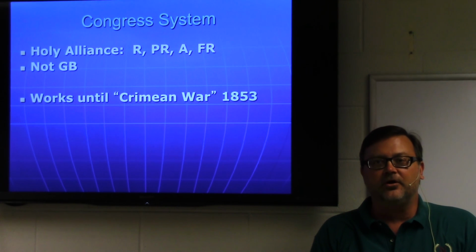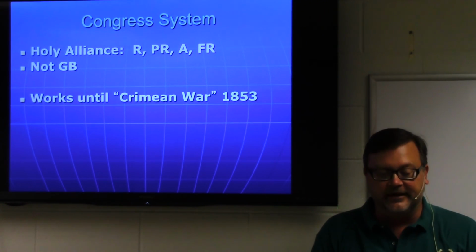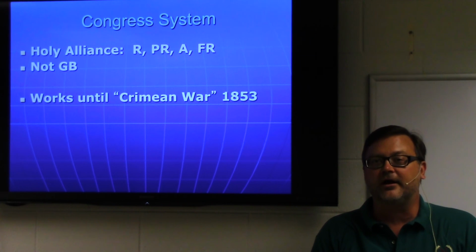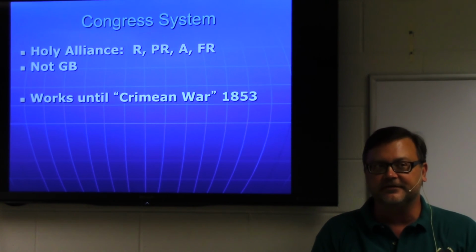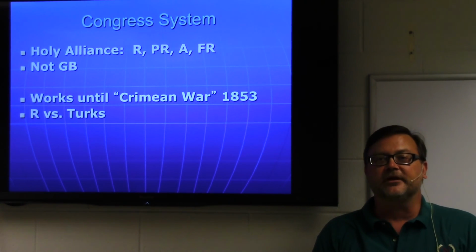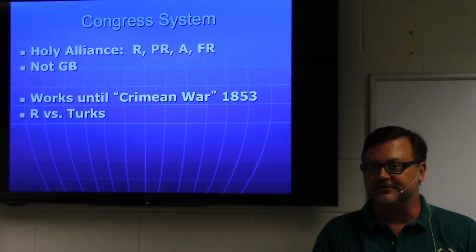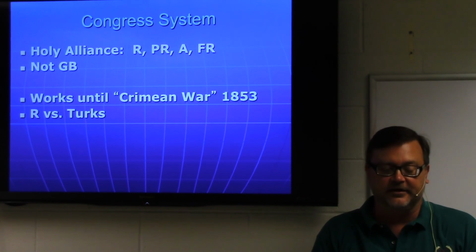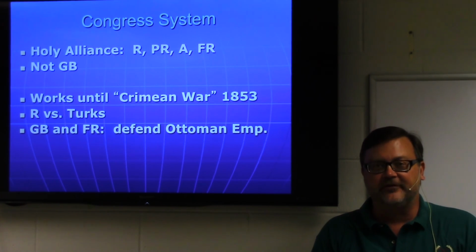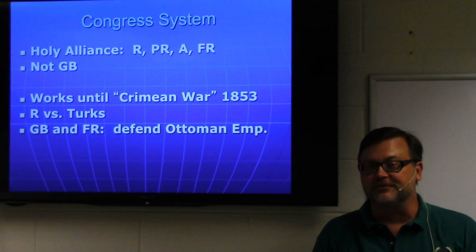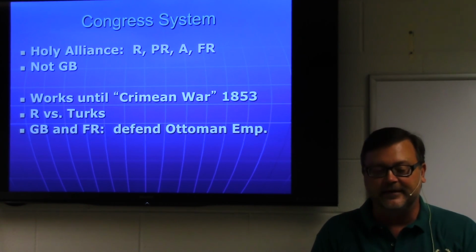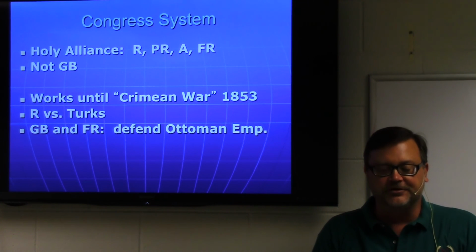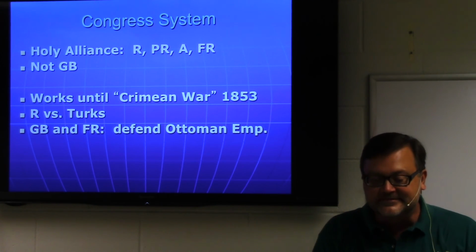And all this will hold. The Congress system and the Holy Alliance will hold together until the Crimean War breaks out in 1853. So that is 40 years, pretty much, of Europe being held together by this Congress system or the Holy Alliance. The Holy Alliance breaks down when the Russians turn against the Turks in the Crimean War. They're going to try to knock the Turks out, take Istanbul, and that's when Britain and France say enough is enough. The British and the French will step in to defend the Turks, who are not Christian, and that breaks that Holy Alliance. So the British and the French will turn with the Ottoman Empire against the Russians.